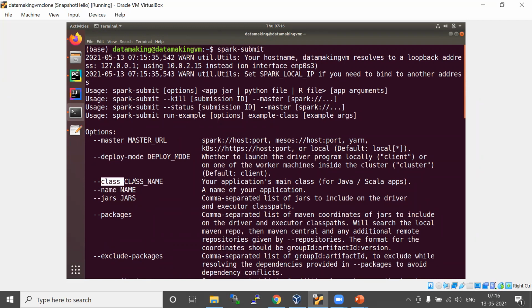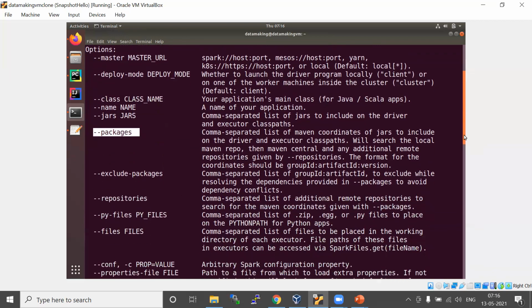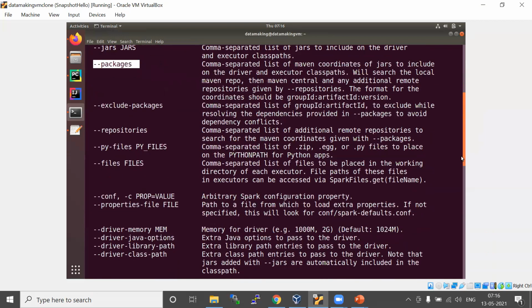This is for a Scala-based Spark application, where you need to provide a class name. For PySpark, there is no need to provide it. And you see there's a packages option. This is where you provide the Maven dependencies for downloading your Spark connectors. We'll try a couple of examples, and we'll try this also.